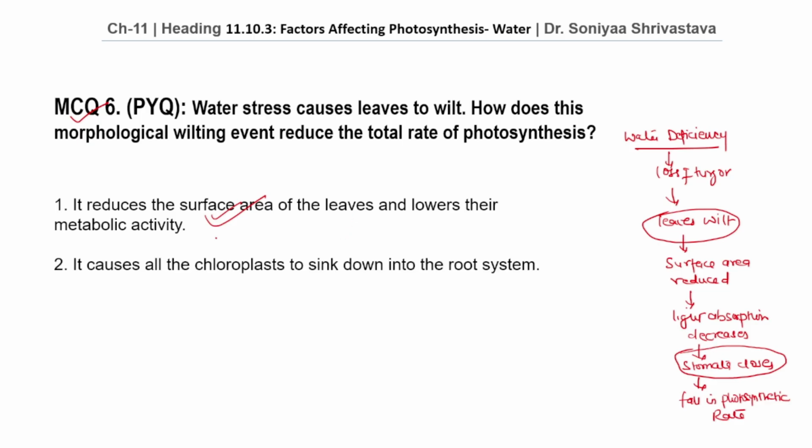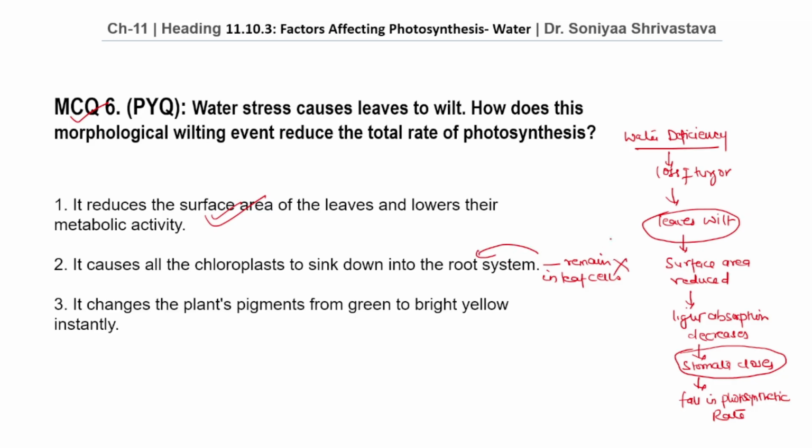Option number 2. It causes all the chloroplasts to sink down into the root system. Chloroplasts remain in leaf cells and do not migrate to the root. Therefore, this is the wrong option. Option number 3. It changes the plant's pigments from green to bright yellow instantly. Wilting does not instantly change chlorophyll into yellow pigments.